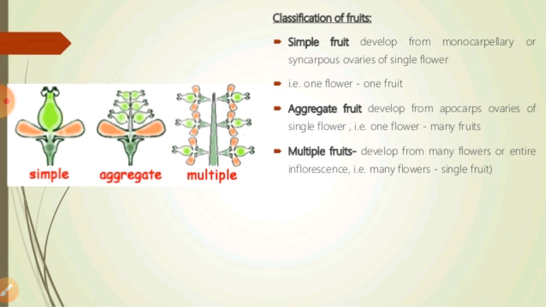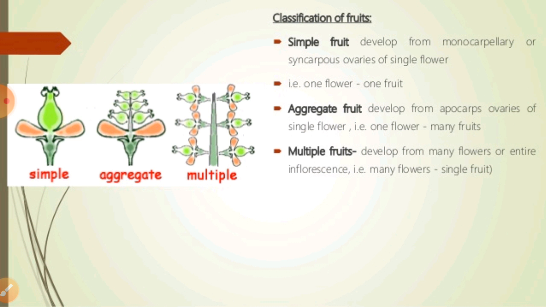That structure is called syncarpous. And if we talk about apocarpous, when more than one carpel is present and they are free in that particular condition, they are known as apocarpous. So through such conditions, these types of fruits can be developed.